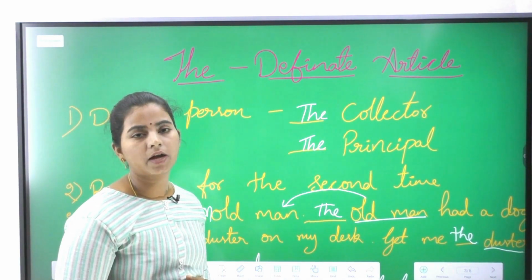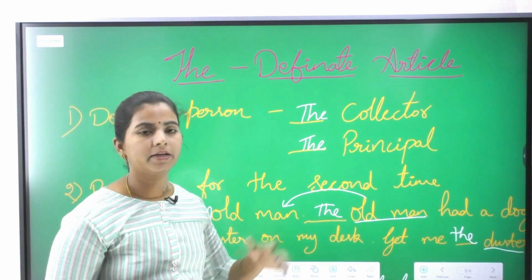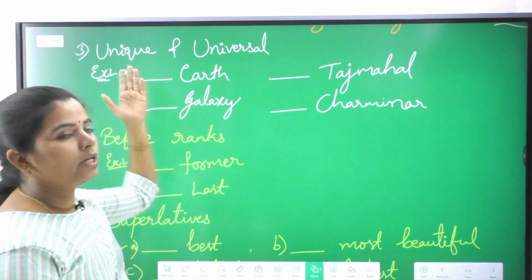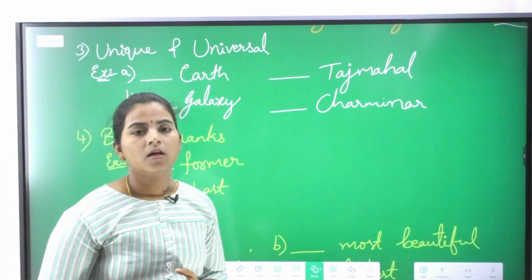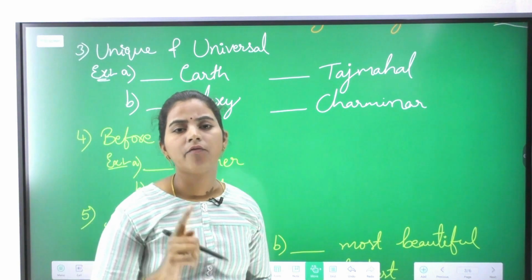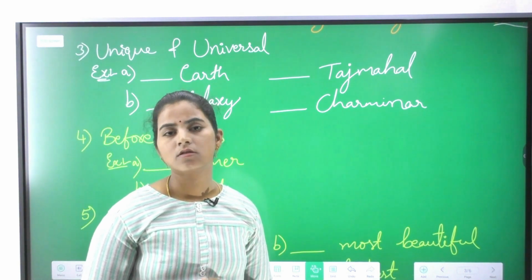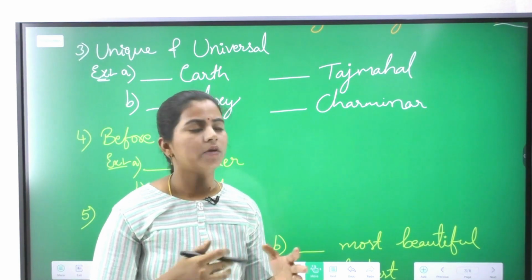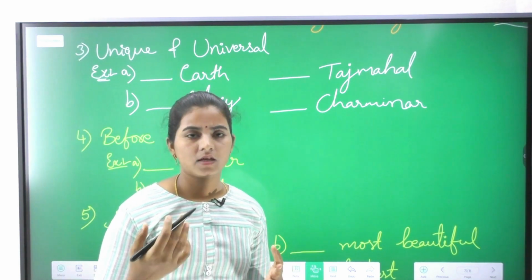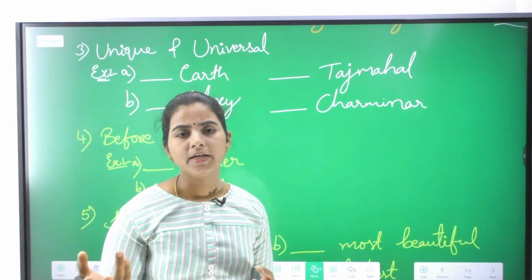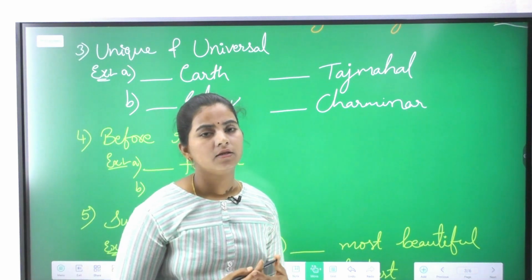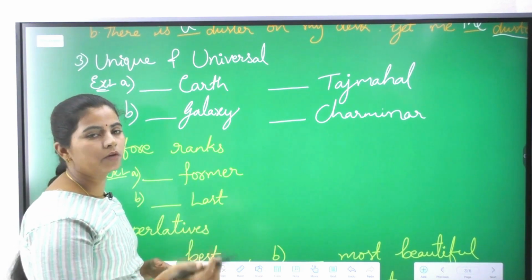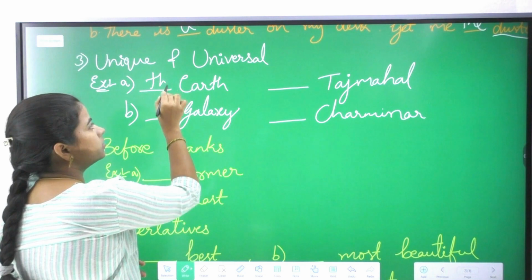This is how we need to write the article for the repeated nouns. Coming to the third point, unique and universal. The unique things, only one and only thing in the universe, or universally if we have only one particular, whether it is a thing or whether it is any element, then we need to write the.